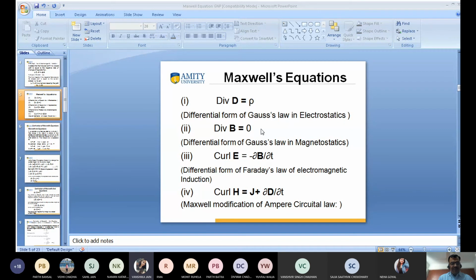Present, sir. Vidhi? Shivan Sharma? Present, sir. Shamir Chaudhary? Present, sir. Sudiksha?